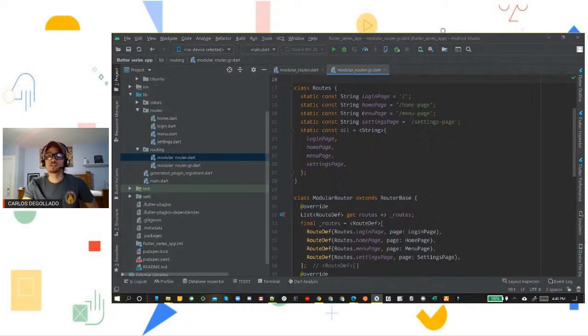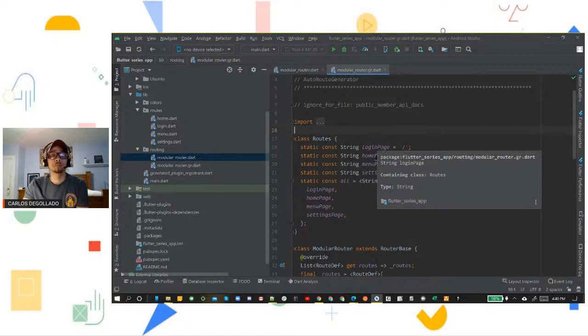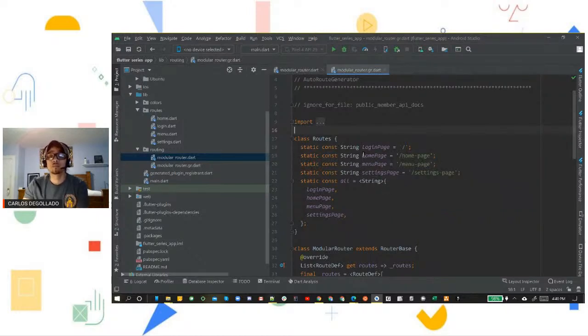So as we continue, we're actually almost done here, to be honest with you. We generated our code, we created the colors, we specified the fonts that we're going to be using, and we created the routes that we're going to be navigating to and from. These are the named routes, like Coach had mentioned too. The named routes are going to make our navigation easier to go from page to page.